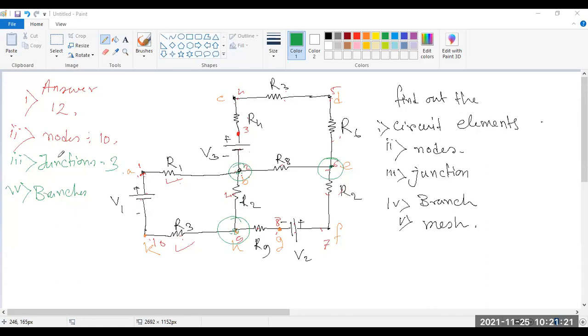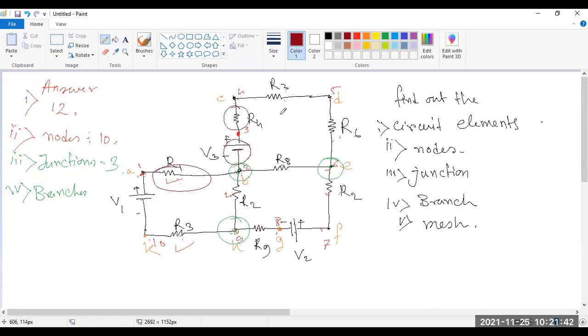Yes, now it is the branches. Which ones are the branches? This is a branch. This is also called a branch.